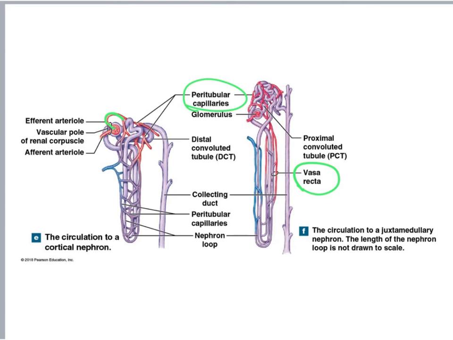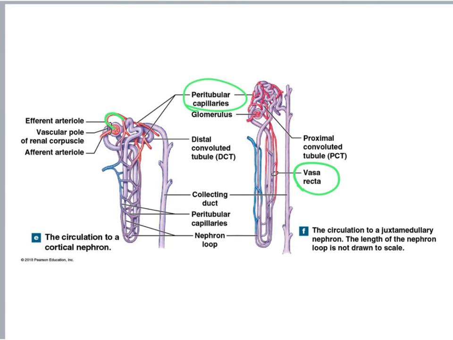But now there is a difference between the cortical and the juxtamedullary nephrons. Remember, the juxtamedullary nephrons were the ones that went deep into the medulla, and they have very deep, long nephron loops. And when we have these deep, long, straight nephron loops, we have the vasa recta. So we just find vasa recta in the juxtamedullary nephrons, and we do not find vasa recta in the cortical nephrons.